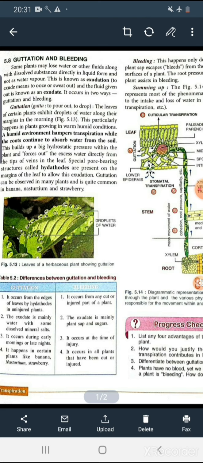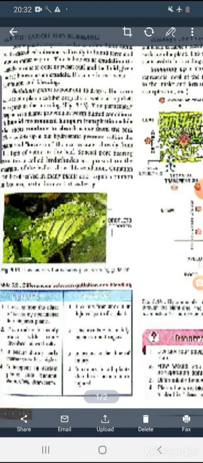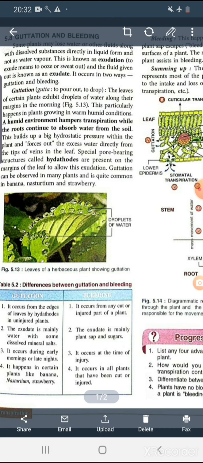Okay, so it builds up a hydrostatic pressure which forces out the excess water directly from the tips of the veins of the leaves. Okay, and in this type of plants, they have some special structures, they are known as hydathodes. These are present on the margin of the leaves and they allow this kind of exudation in plants.